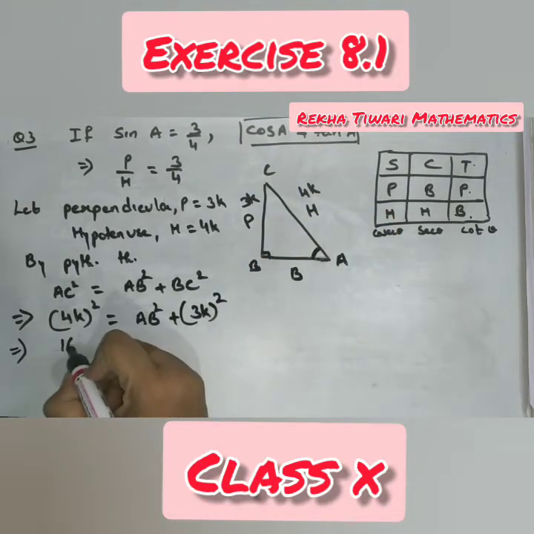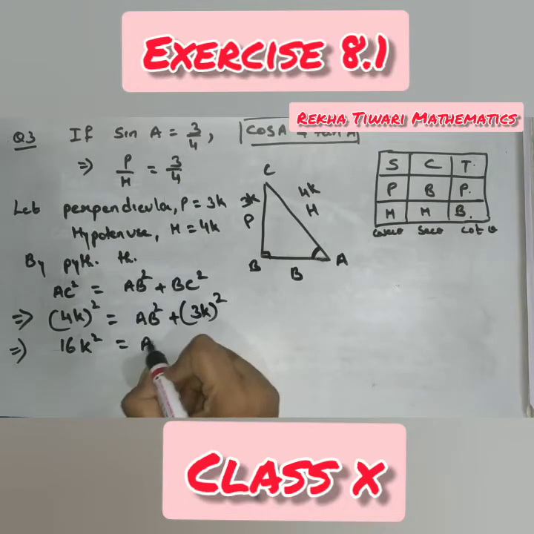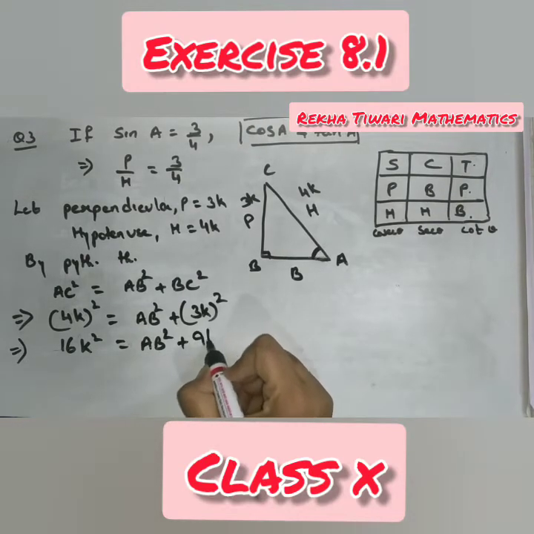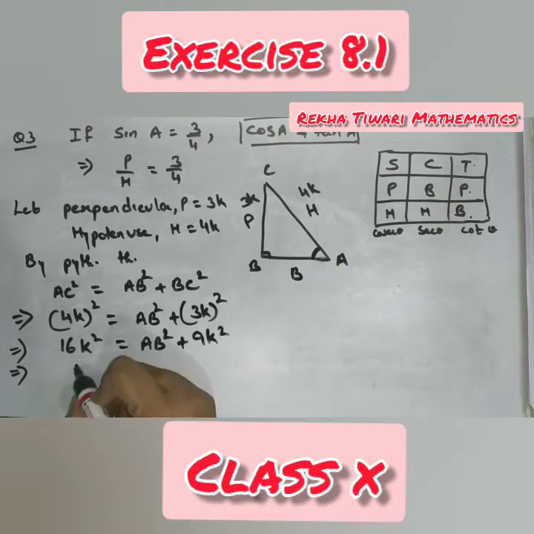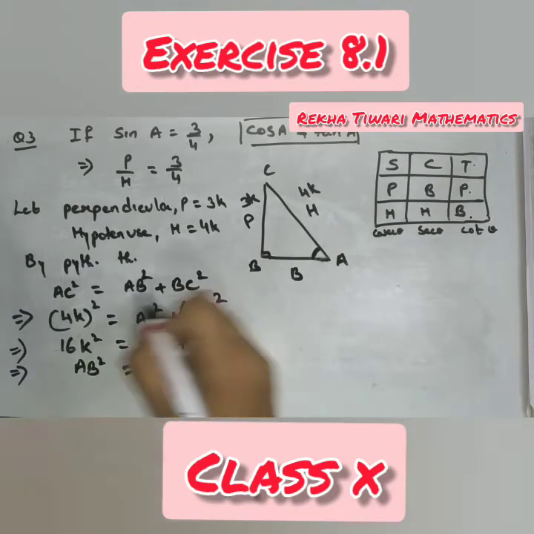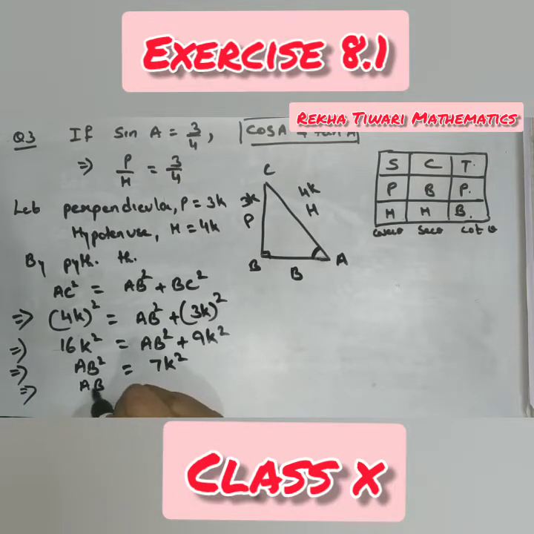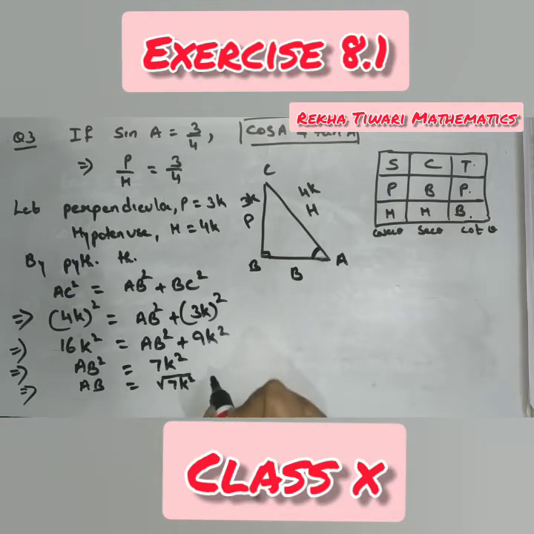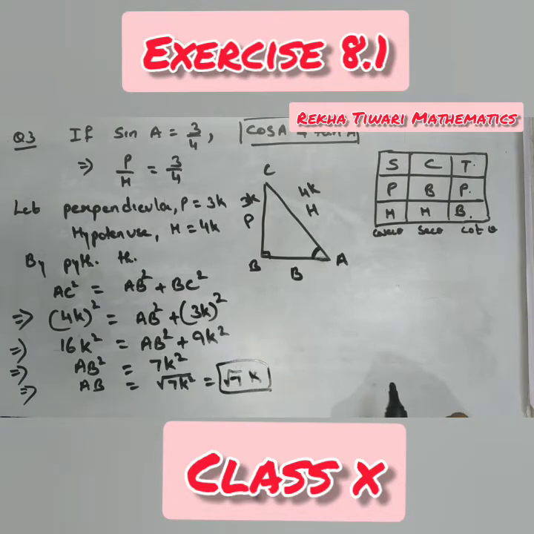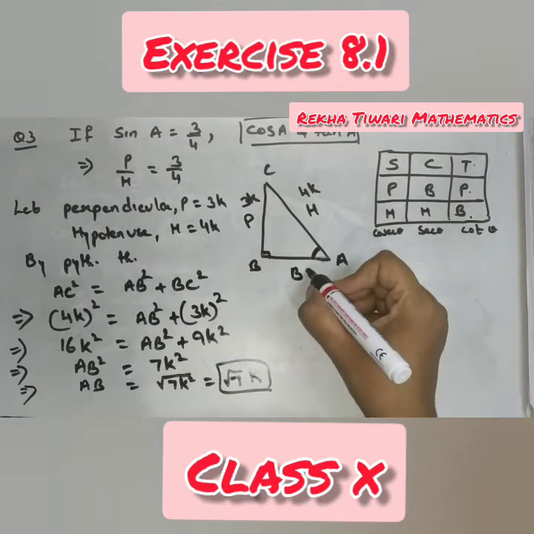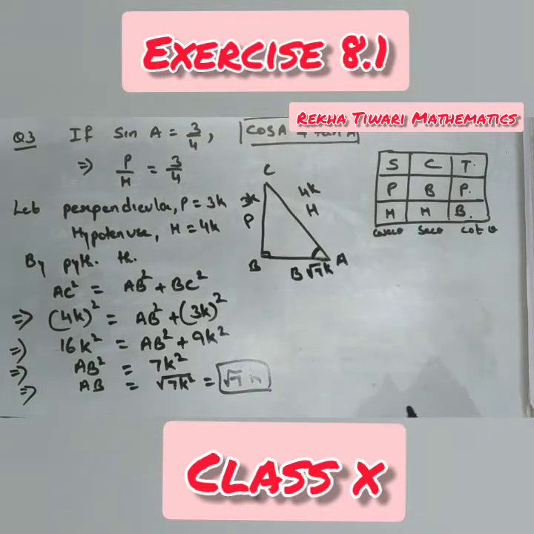This implies 16K square is equal to AB square plus 9K square, which implies AB square is equal to, shift 9 this side, it comes out to be 7K square, which implies AB is equal to root of 7K square. K will come out root 7K. This is AB. So write here root 7K.